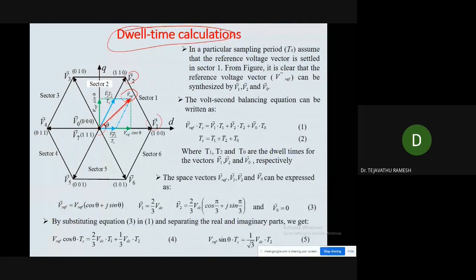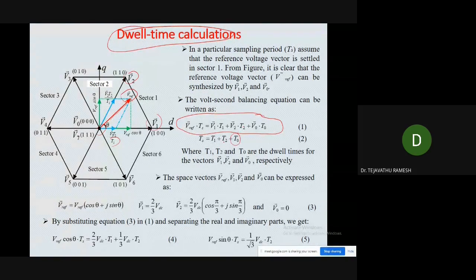If we take the common Ts to the left side, we get this equation, which is called the volt second balancing equation: V reference Ts is equal to V1 T1 plus V2 T2 plus V0 T0. The sampling time Ts is equal to T1 plus T2 plus T0. So T1, T2 and T0 are the dwell times.